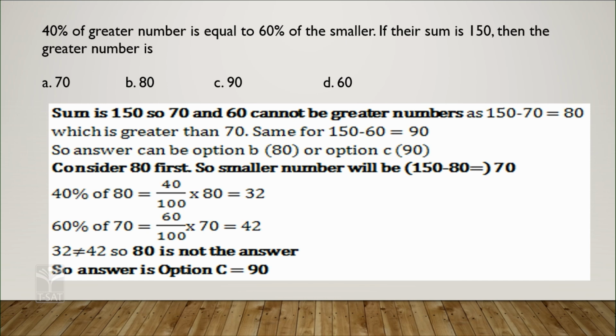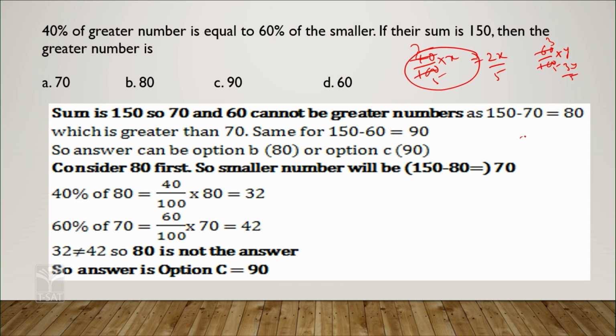There is a lot of logical reasoning here. You can calculate with respect to x and y, because we don't know the numbers. Say the greater number is x. 40% of x means 40 by 100 into x, which is 2x by 5. 60% of the smaller, say y, means 60 by 100 into y, which is 3y by 5.